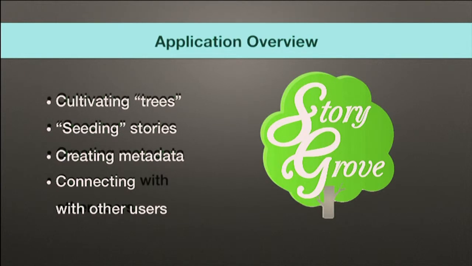So just like in nature, a grove is a single organism of trees subsisting off of a central root system. In the same way, each time a StoryGrove user seeds a story onto a tree, they're creating search terms to feed our growing root system and also generating metadata to go back into the Public Media Platform. So in this way, users are streamlining the news experience for themselves and for the other news consumers around them just by showing interest in the stories that they already love.